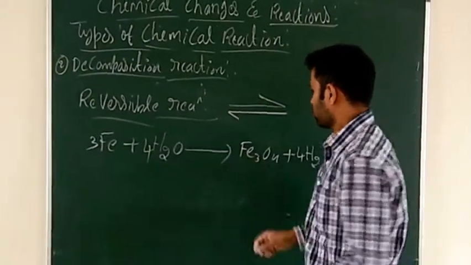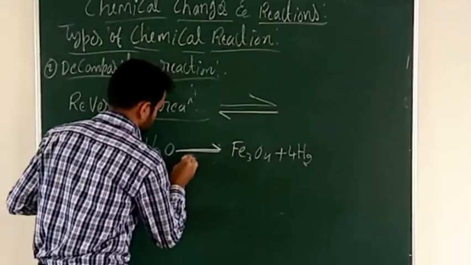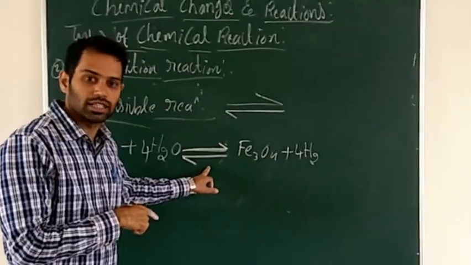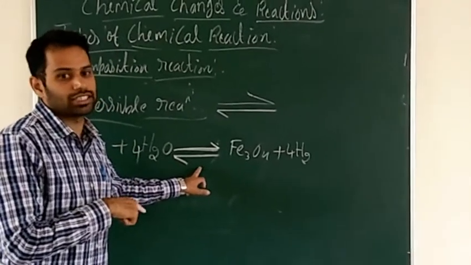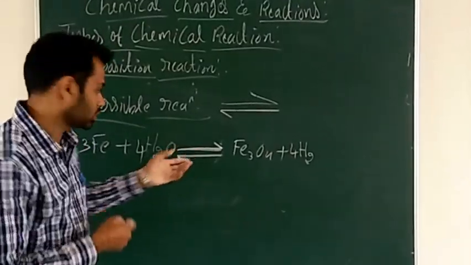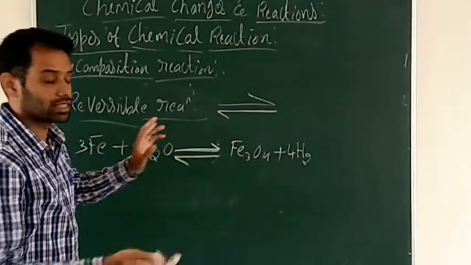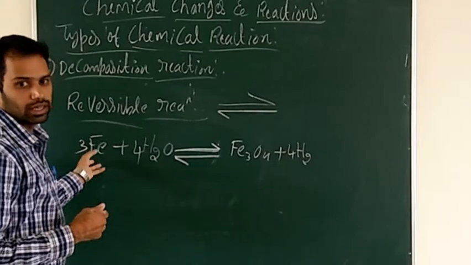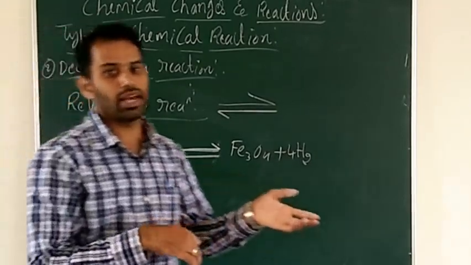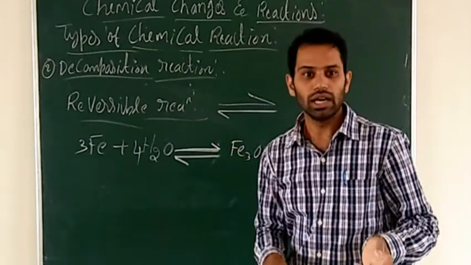This is a reversible reaction; by changing the condition, we can reverse the reaction. If you reverse the reaction, you will get the iron as well as water again. The same reactants are obtained after reversing the reaction. That is called a reversible reaction.